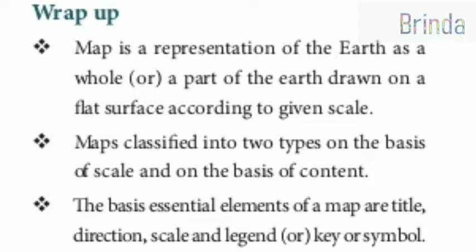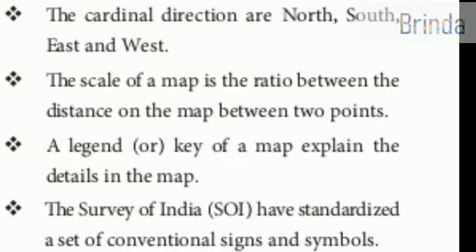So there are two types of maps, one based on scale and one based on content. The basic essential elements of a map are title, direction, scale and legend or key or symbol. So these are all important things. The cardinal directions are north, south, west, east.